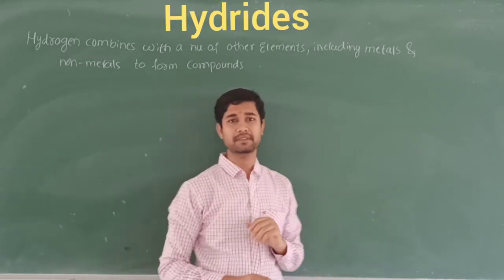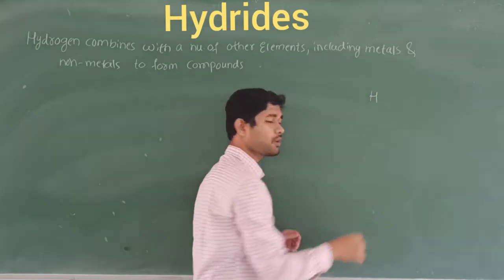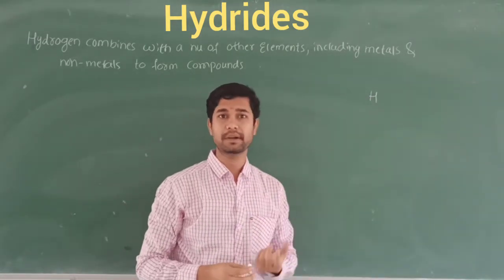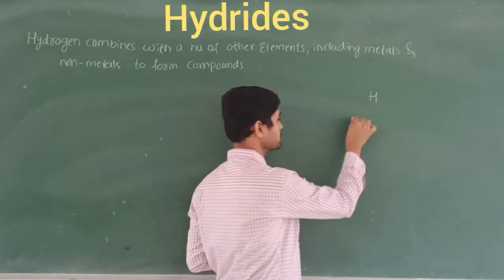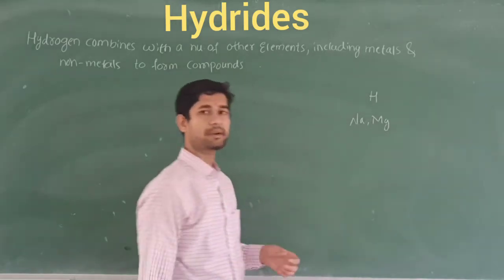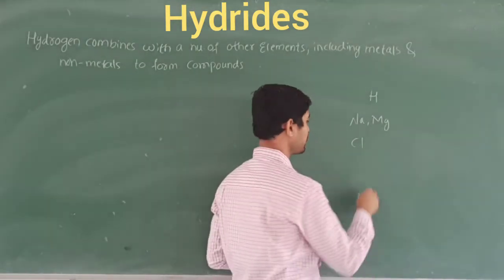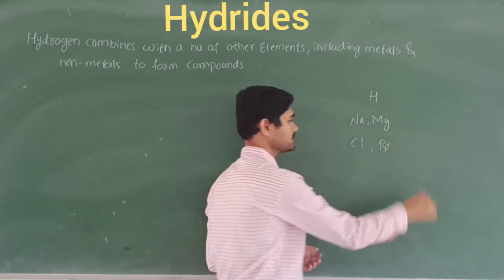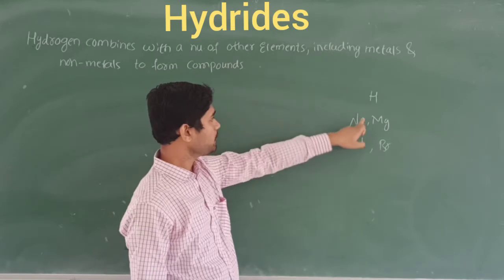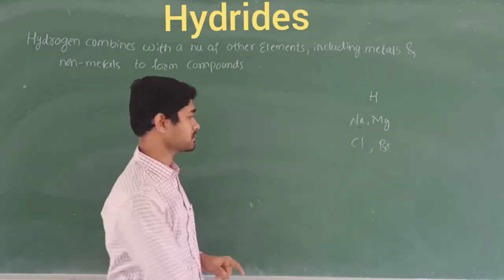What do you mean by hydride? It means hydrogen, one thing is common, right? The hydrogen combines with a number of elements, like metals. Metals, for example, sodium, magnesium. So these are examples of metals. Non-metals, we can take the best one, halogens, right? Halogens: chlorine, bromine, iodine. So the hydrogen combines with the metals as well as the non-metals, except noble gases.